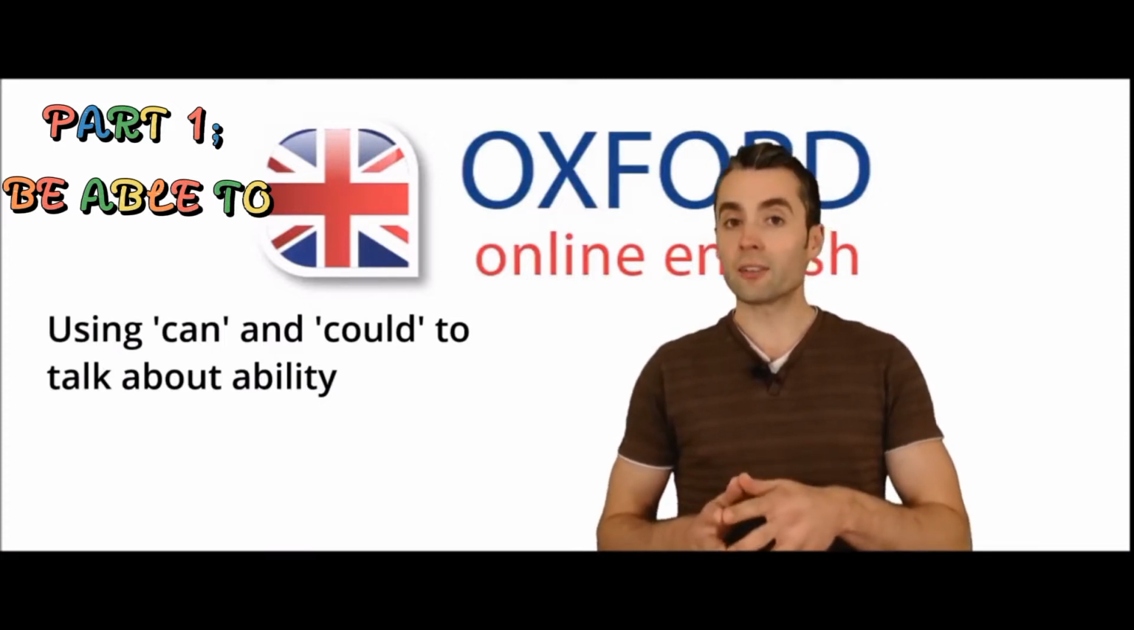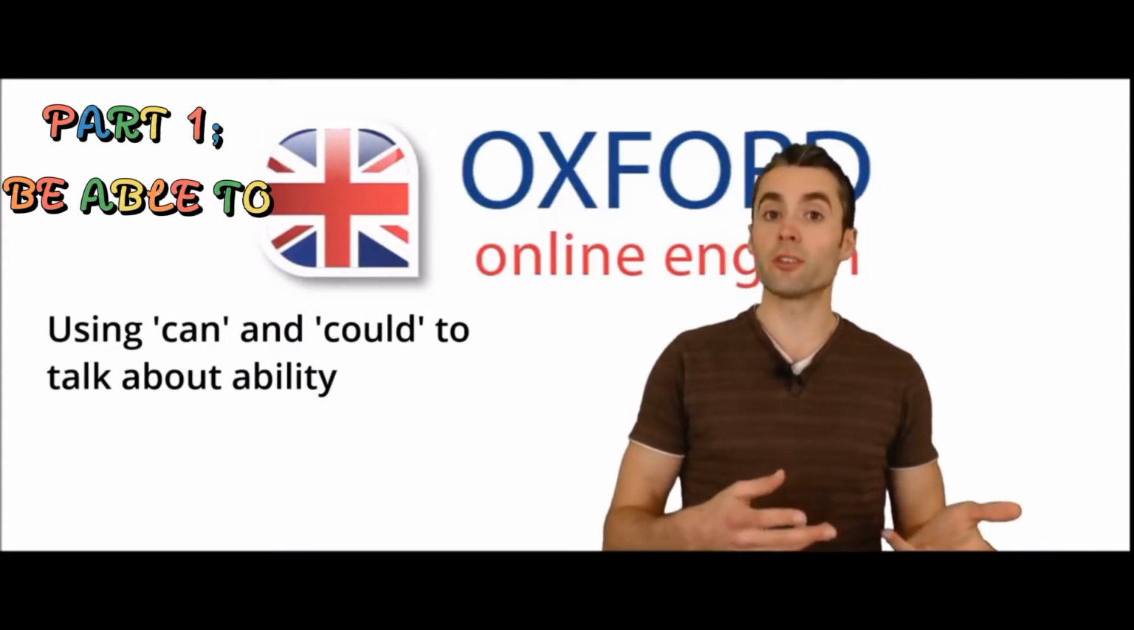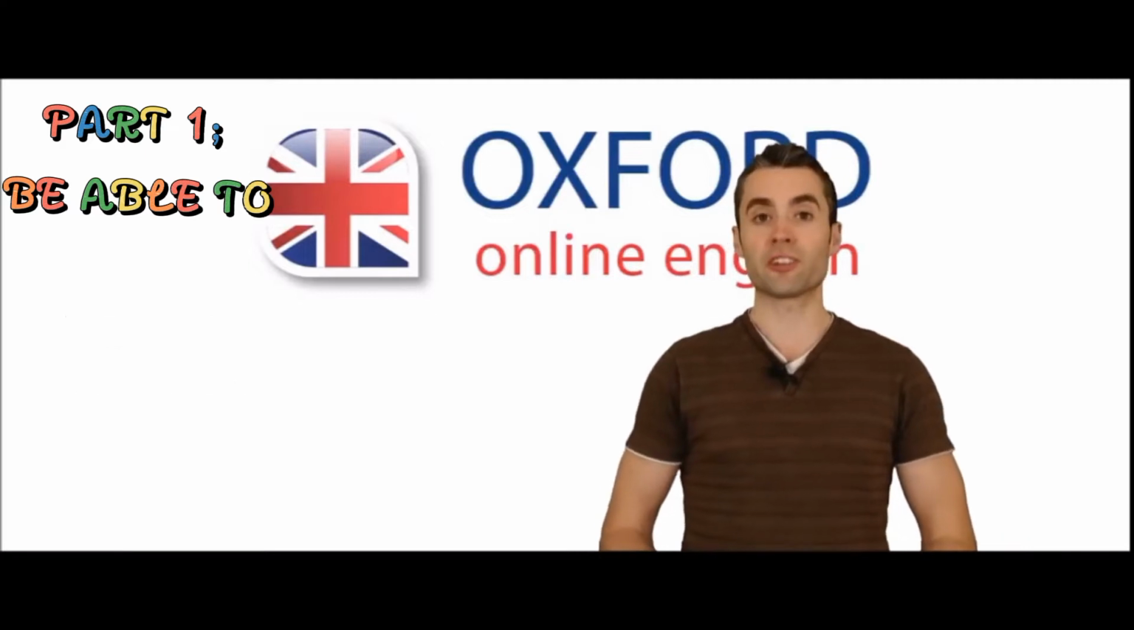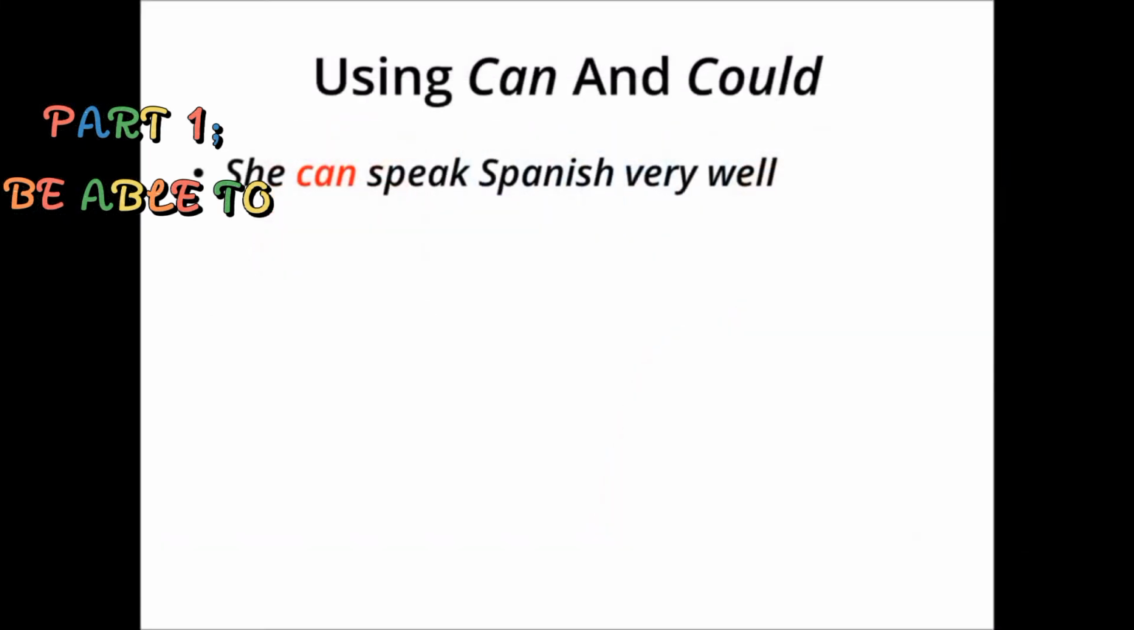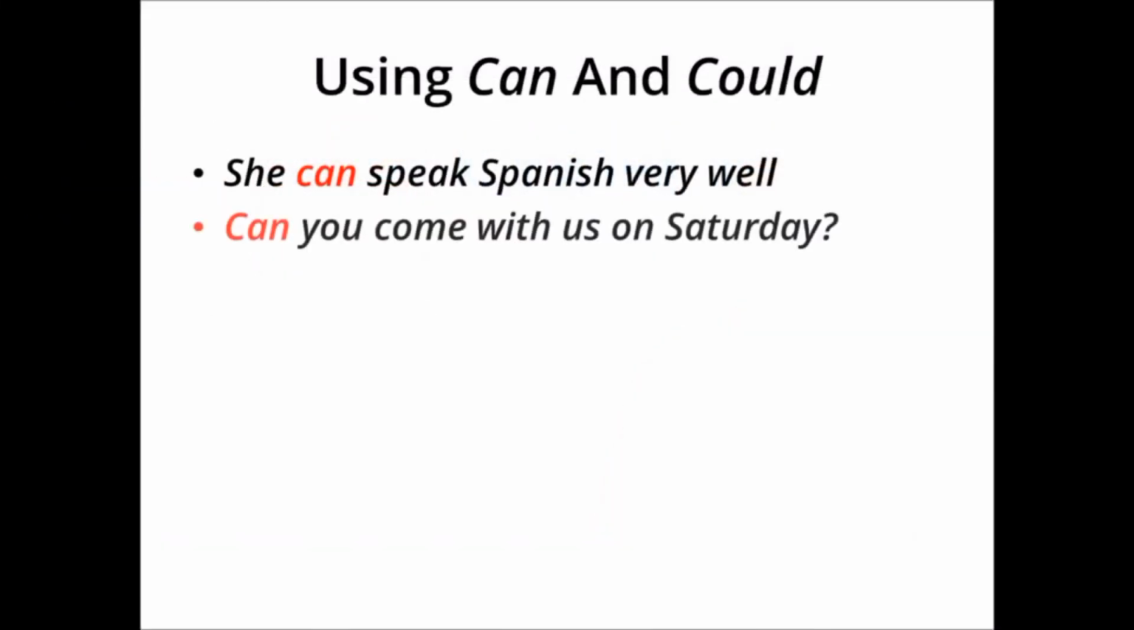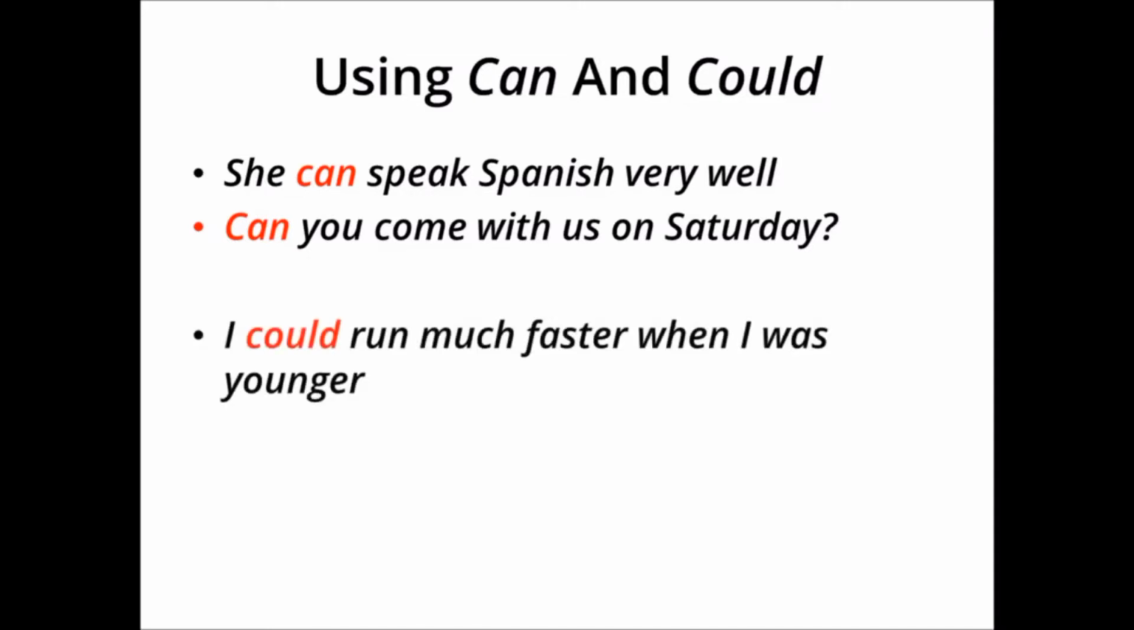You can use can to talk about abilities in the present or the future. For example, she can speak Spanish very well. Or, can you come with us on Saturday? You can also use could to talk about general abilities in the past. For example, I could run much faster when I was younger. When I was younger is a general ability, so I could run faster any time I wanted.